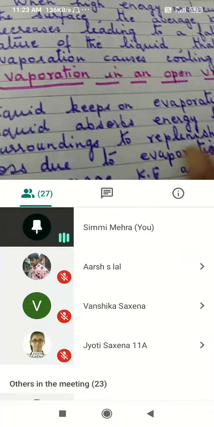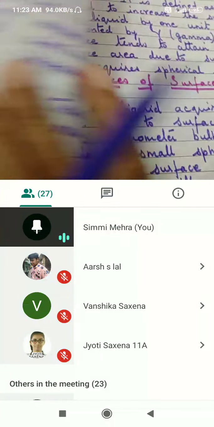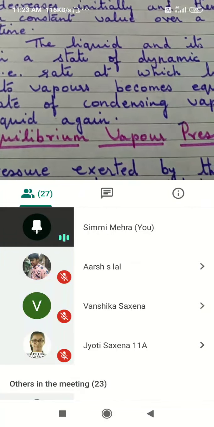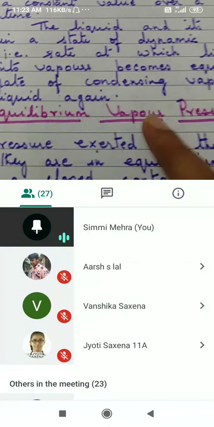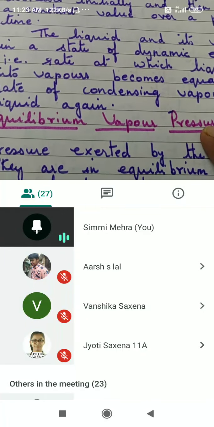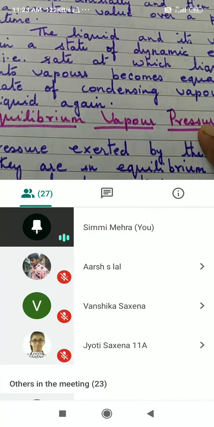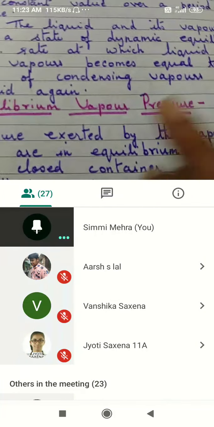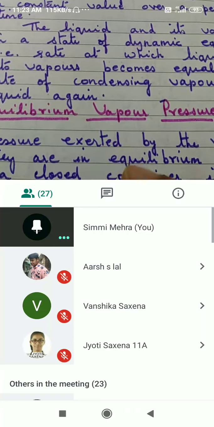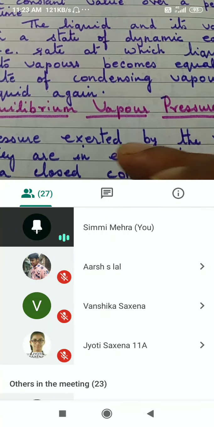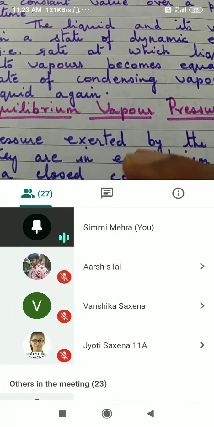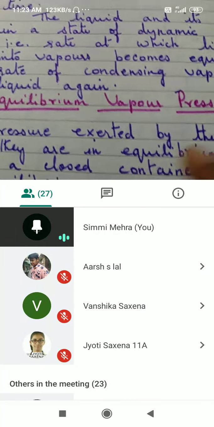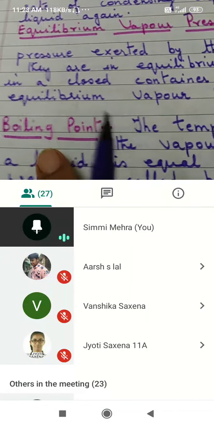Now, this is evaporation in an open vessel. I have explained to you how it will take place. In a closed vessel, this will be the concept of equilibrium. What is equilibrium vapor pressure? If you measure the vapor pressure exerted at equilibrium, that will be known as equilibrium vapor pressure. When will equilibrium be established? When the number of molecules leaving the surface of the liquid becomes equal to the number of molecules condensing back into the liquid state. What is boiling point?